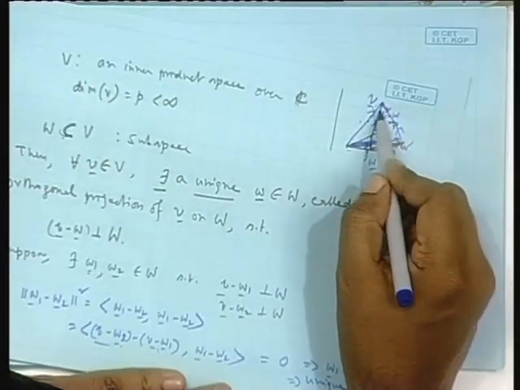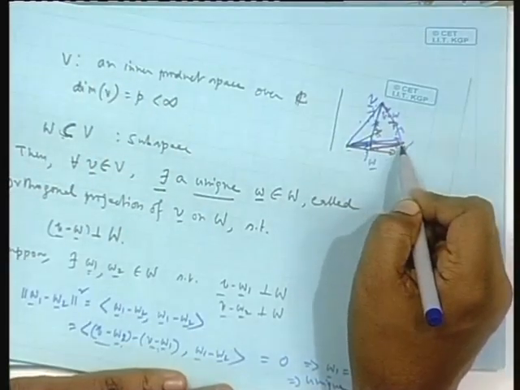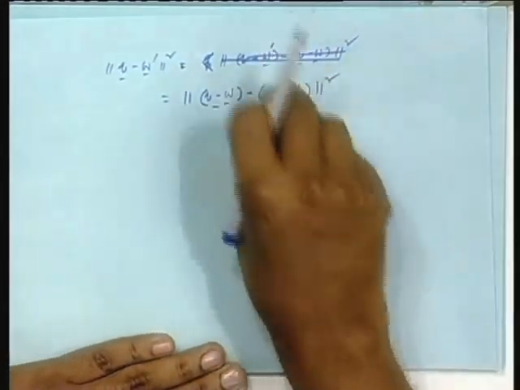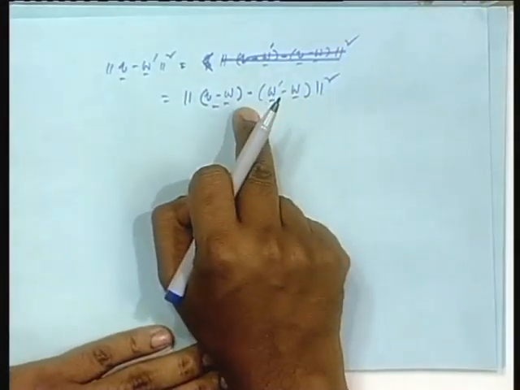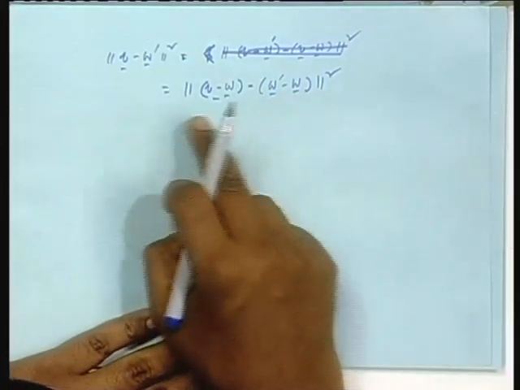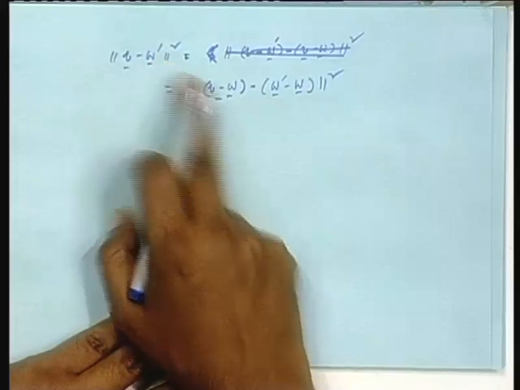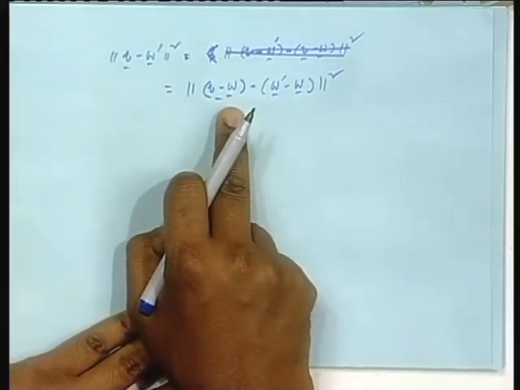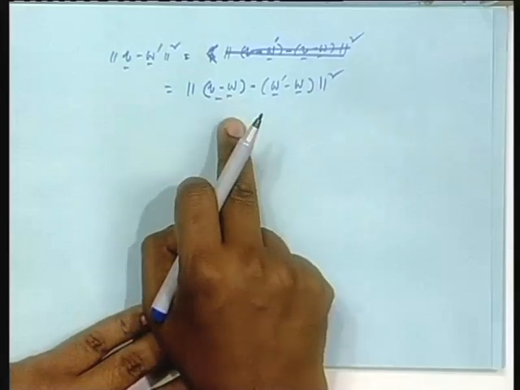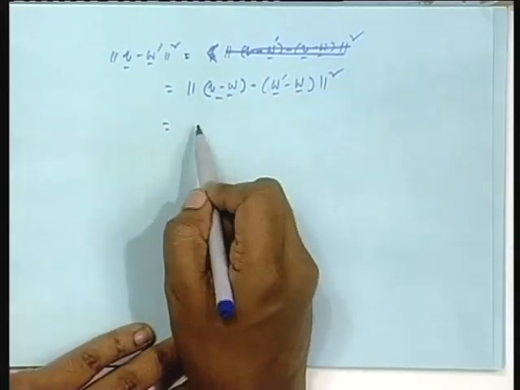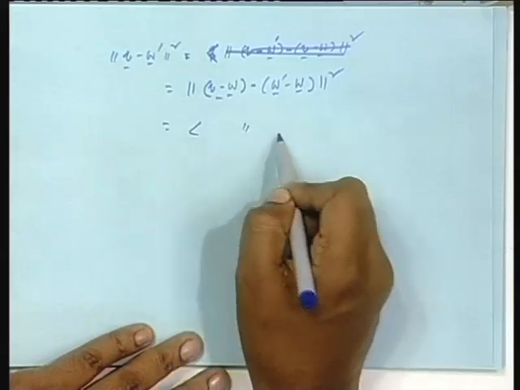Very simple thing. This vector is nothing but the summation of these two vectors. If you reverse the sign of W minus W prime, it becomes a sum. That is the only thing, isn't it? Algebraically, I am just writing V minus W prime like this. V minus W, where W is the orthogonal projection of V on capital W, and this is the difference, and norm square means inner product with itself, isn't it? This with itself.